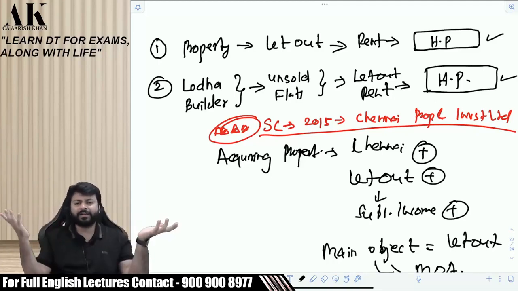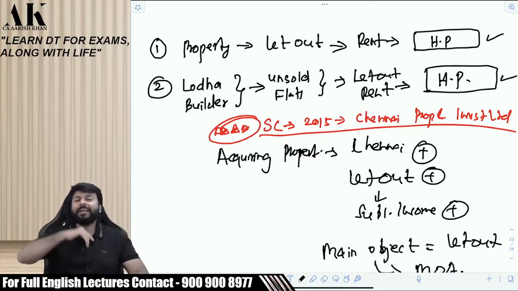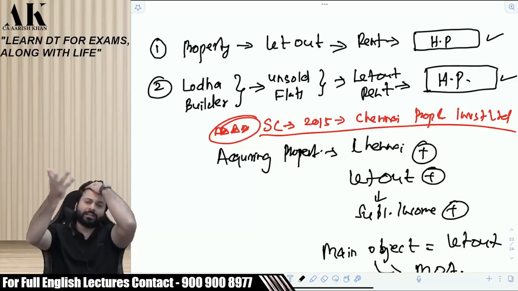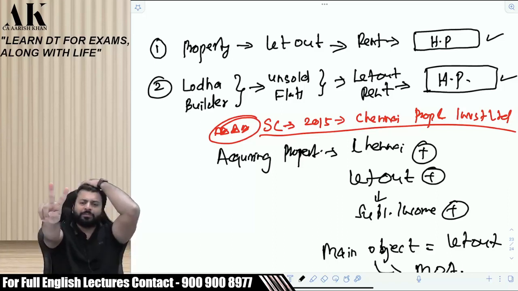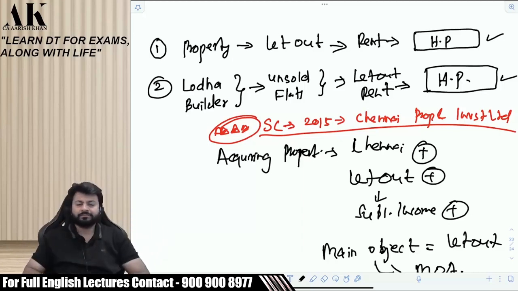That is the 30% standard deduction. That's it. And one small deduction of municipal tax. And interest on loan if a loan is taken. So if a loan is not there, then only two deductions: municipal taxes and the 30% standard deduction.